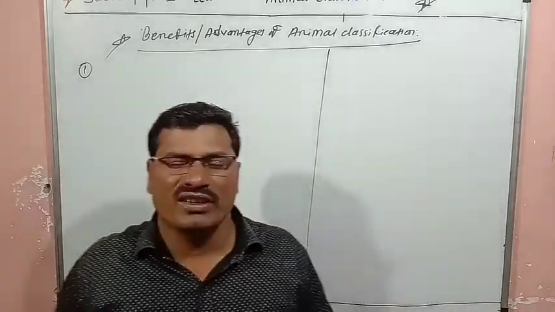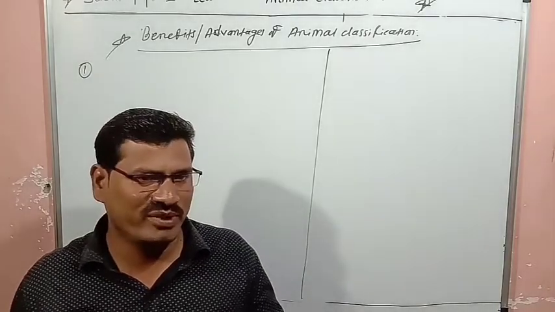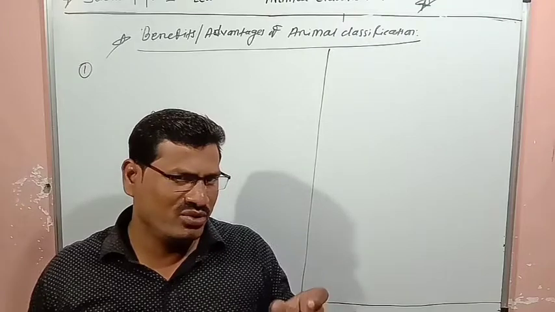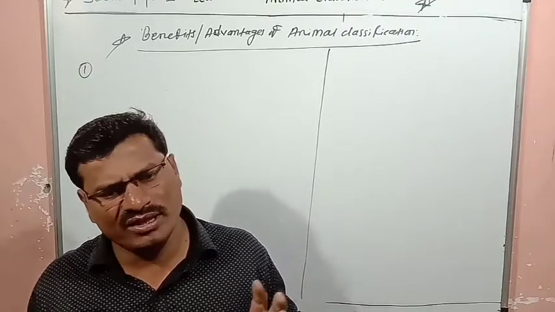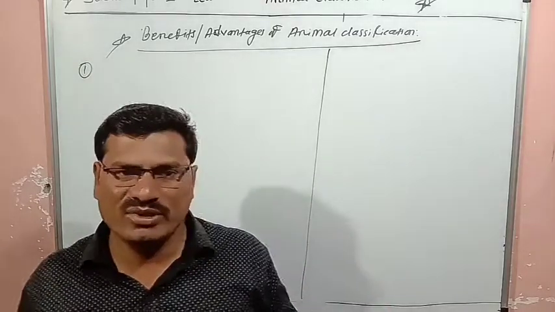First we'll see the points and then we'll write. The first advantage is that the study of animals becomes convenient. If you classify living organisms, the study of animals becomes convenient.